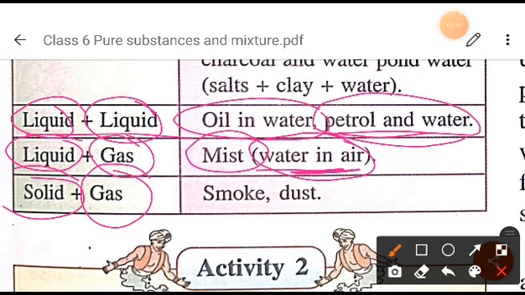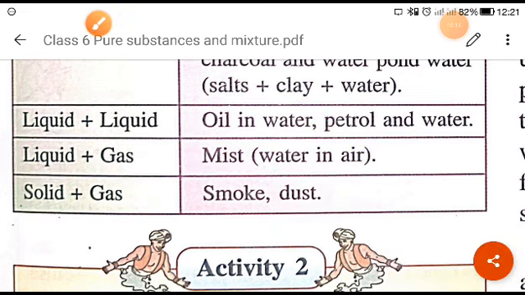Now next is solid and gas. The best examples of solid and gas are smoke and dust. Smoke is a mixture of so many harmful gases, as well as dust particles and small minute particles, right? In the same way, you see dust in the spring season, when the wind blows, so much dust comes out. So that is also an example of heterogeneous mixture.